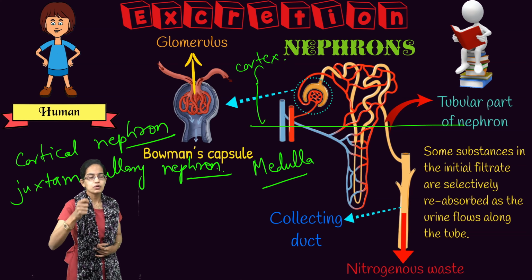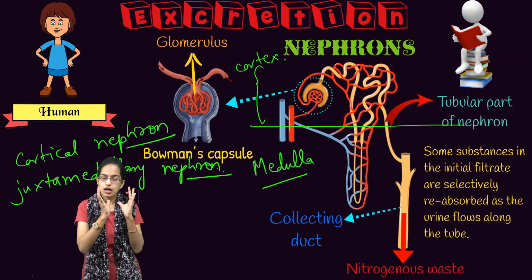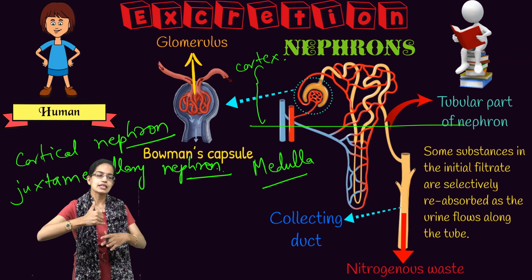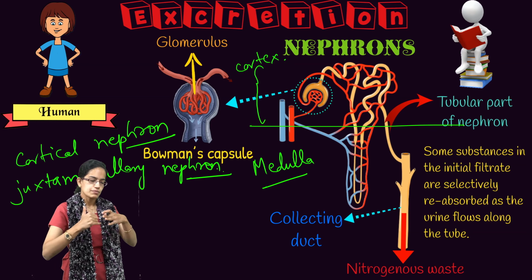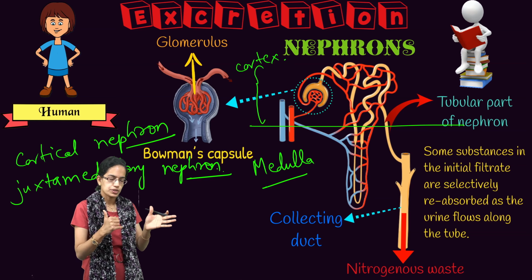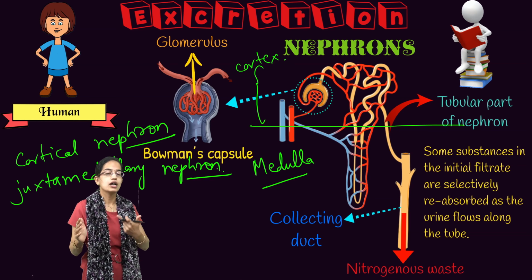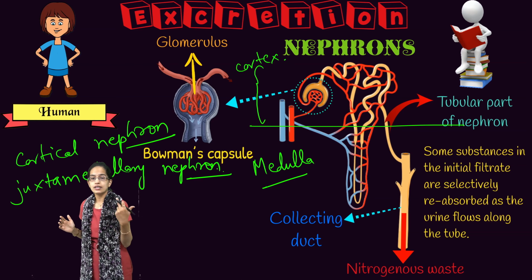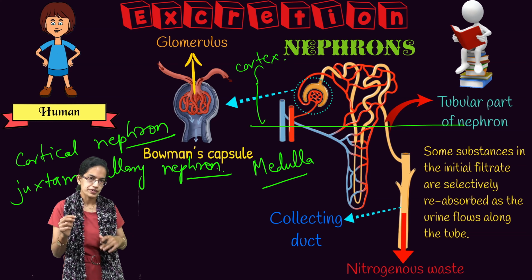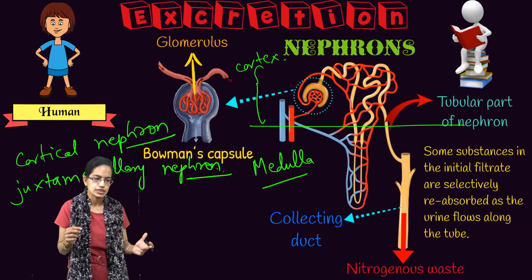A very interesting concept to understand again. As we said, the glomerulus has a tuft of capillaries. You have the afferent arteriole that enters and the efferent arteriole that moves out. This efferent arteriole, which moves away from the glomerulus, forms a network around the renal tubule, and towards the region of the loop of Henle, as we said, it is known as vasa recta.